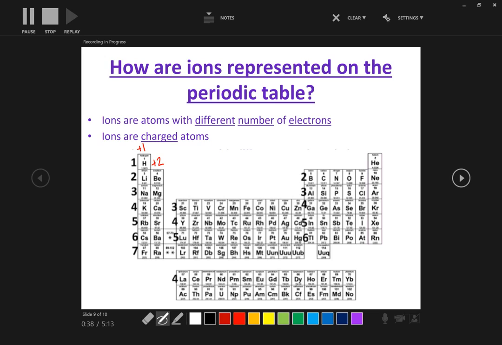If we skip over to the other side, boron would be a +3. Every element in that column would have a +3 charge when it becomes an ion. The carbon one would be plus or minus 4. Nitrogen -3, oxygen -2, fluorine -1. So depending on which column it's in, we can identify what ion charge it would have just by its location on the periodic table.